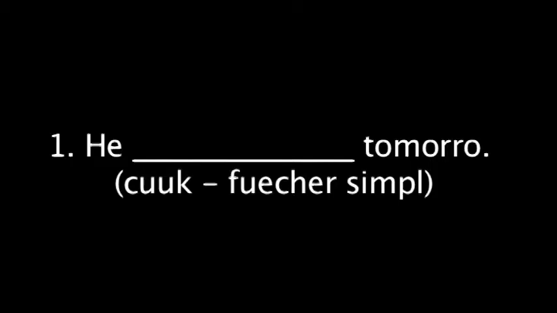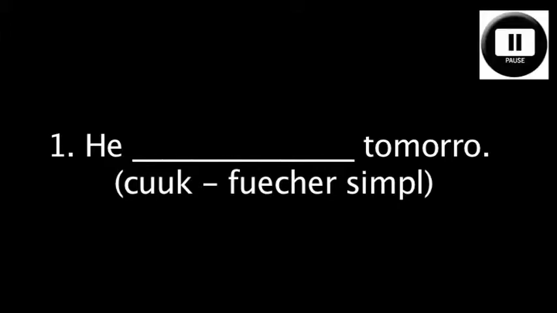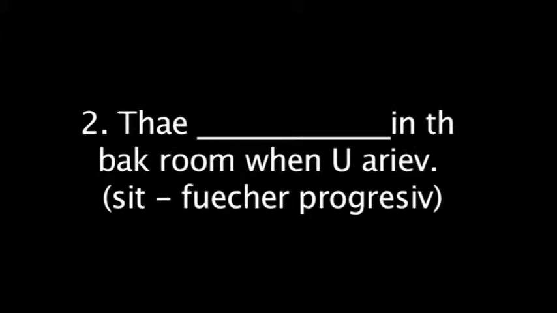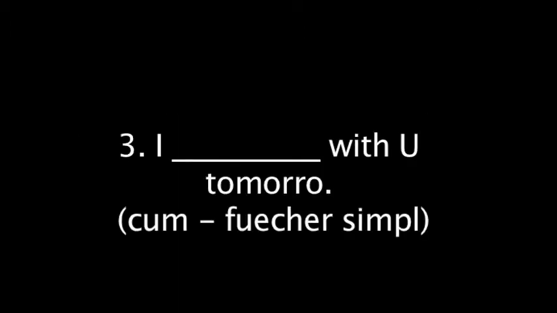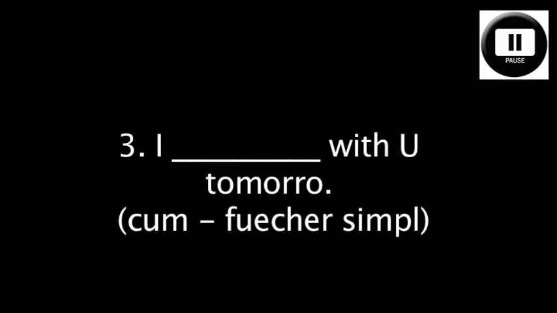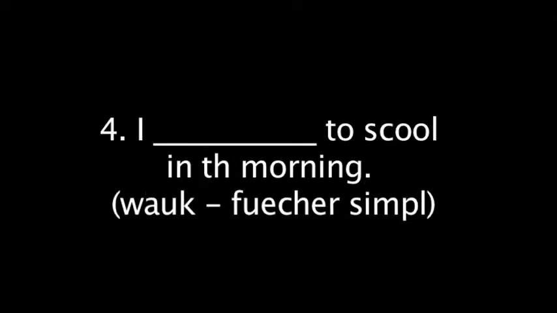Let's begin. He blank tomorrow. Use the verb cook in the future simple. They blank in the back room when you arrive. Use the verb sit in the future progressive. I blank with you tomorrow. Come in the future simple. I blank to school in the morning. Walk in the future simple.